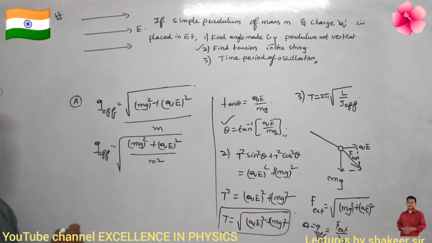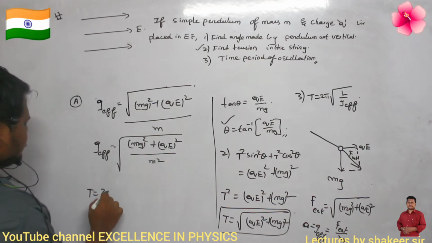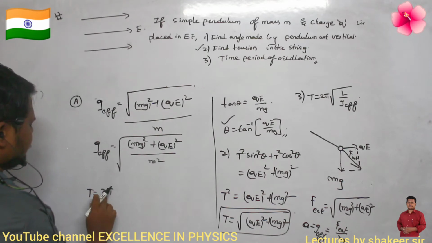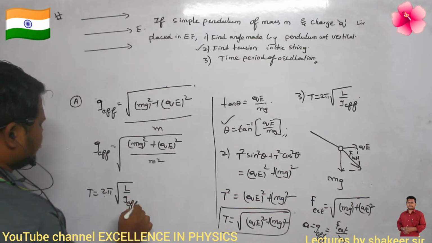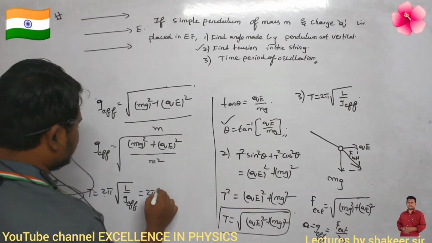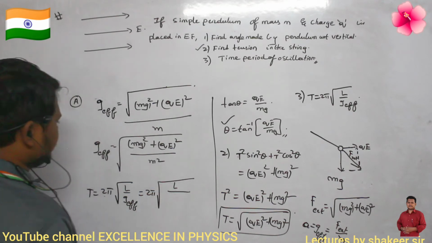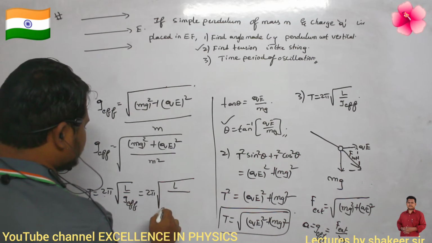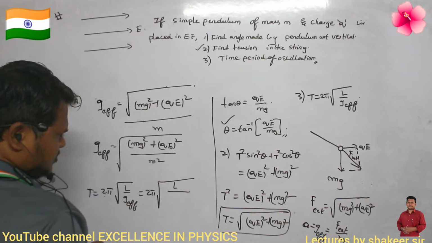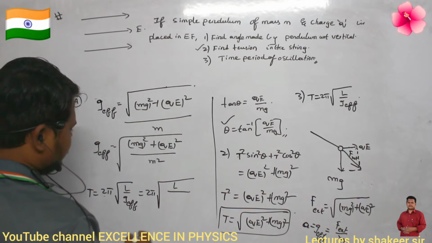Clear? So what is the time period? T is equal to 2 pi into root of L by G effective. So 2 pi into the square root of L divided by G effective. Can I take M to the numerator? Okay, let it be here only.